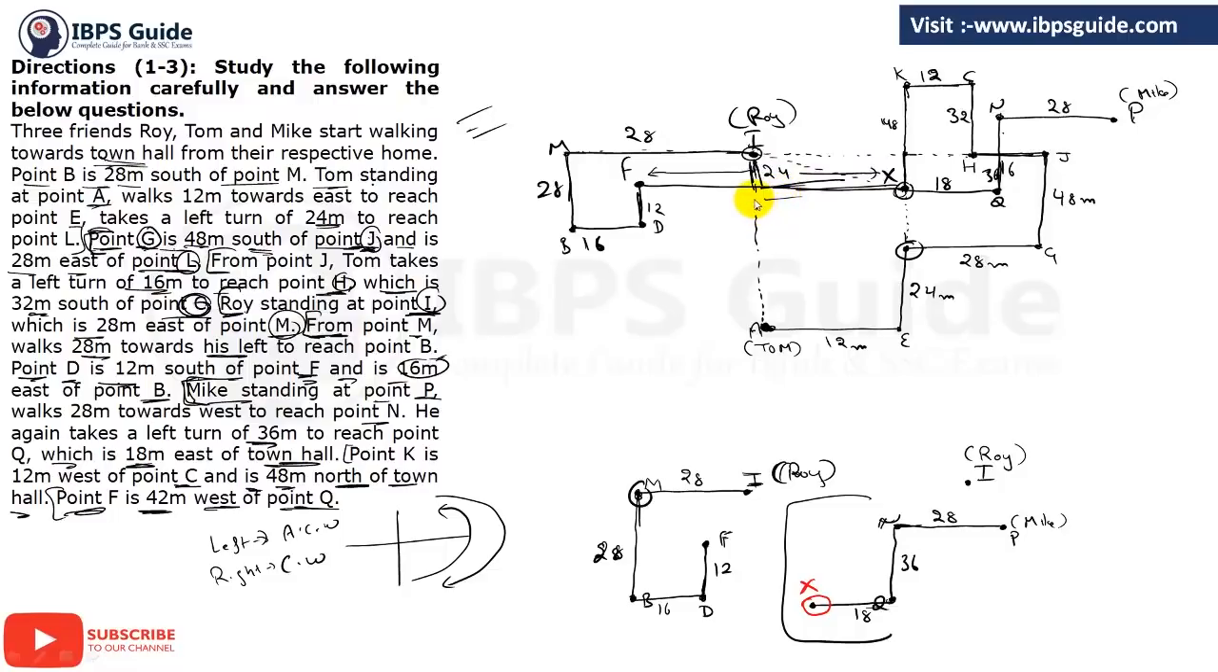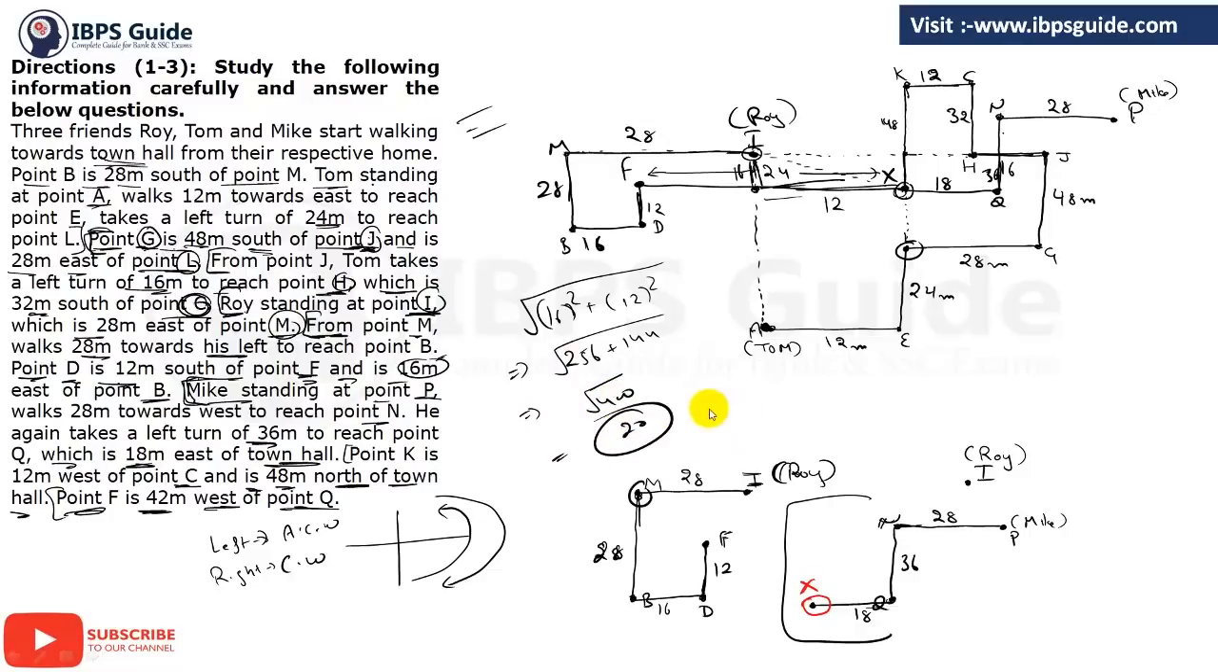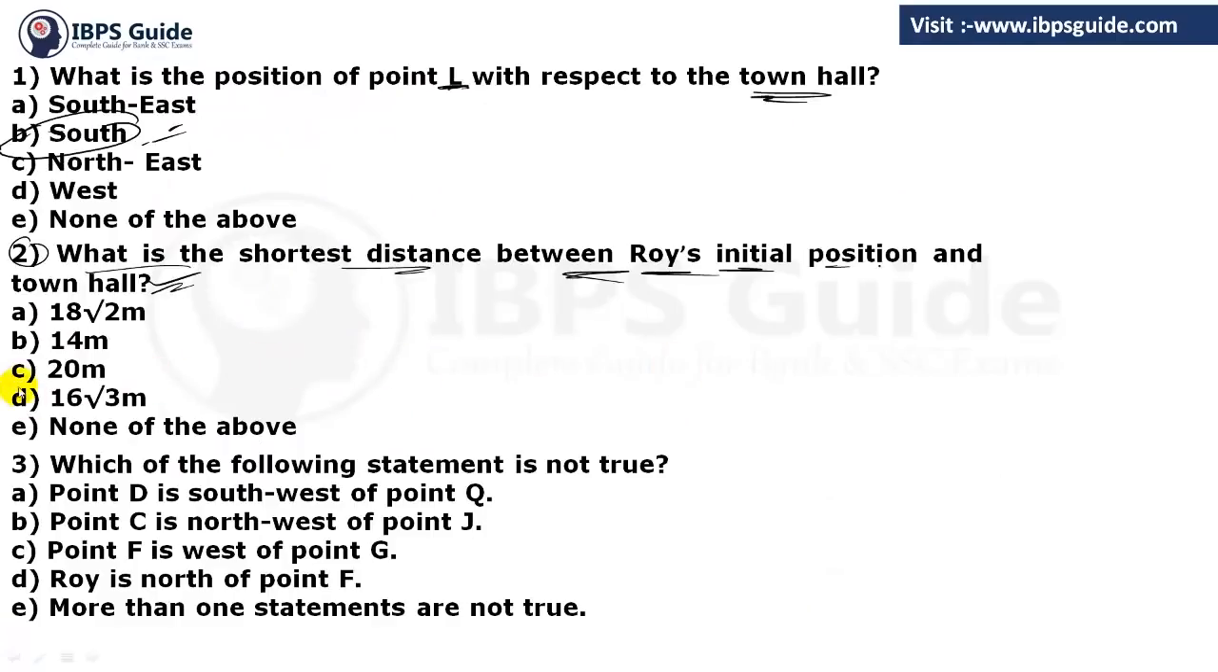First of all, between this point and X, it is 12. Okay. And I and this point, it is 16. Clear? Because total is 28 and this is 12, so this will become 16. So to find this one, we need square of 16 plus square of 12 and under root. I have already told you these concepts in the concept video, so go and watch that. So 16 square is 256 plus 12 square 144, under the root. So it will form root 400, and root 400 equals 20. So the distance between Roy's initial position and town hall is 20. So option number C. Clear?